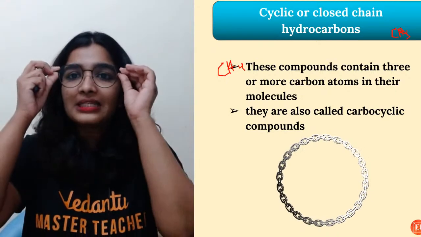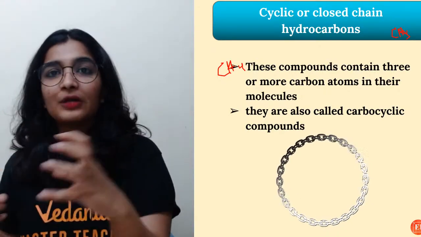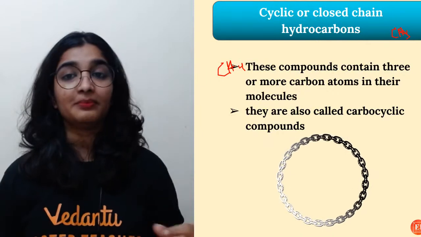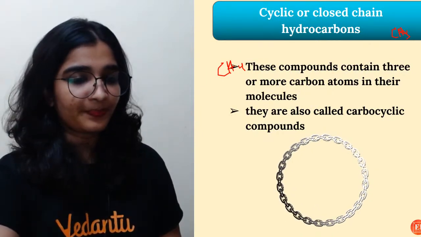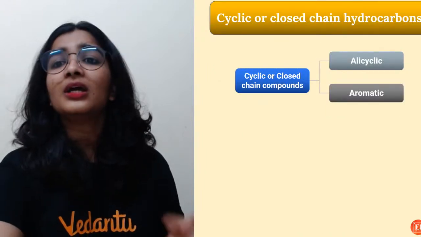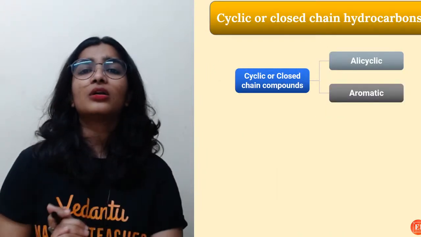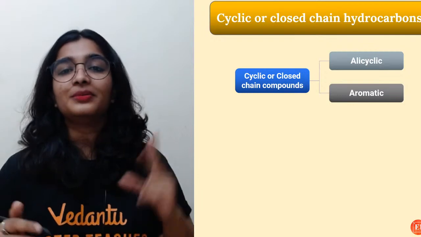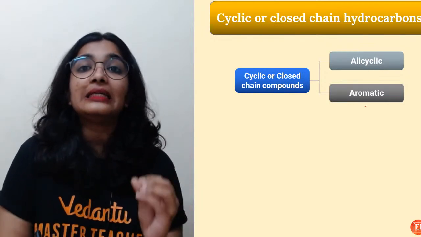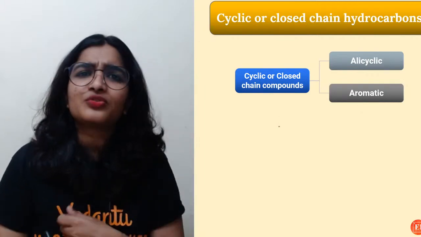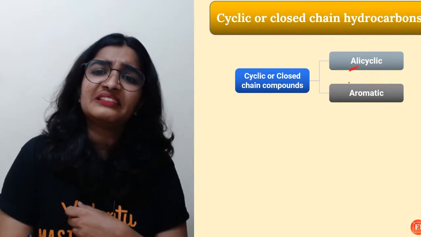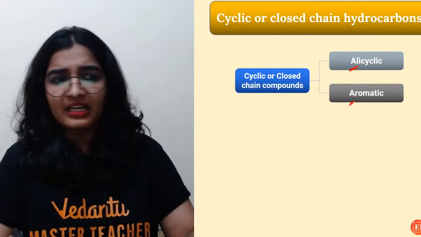Hanji, right? For example, the cyclic compounds start with cyclopropane. A minimum of 3 carbon atoms has to be there. Even in the cyclic or closed chain hydrocarbons, it has been classified into alicyclic and aromatic. Now, what is the difference? Because there can be only one type of chain, right? Then what is this alicyclic and aromatic? Any idea?